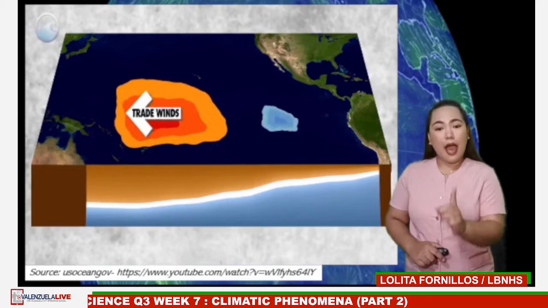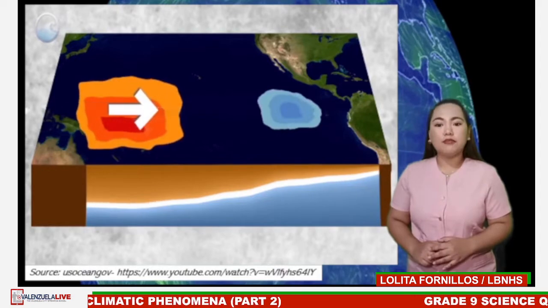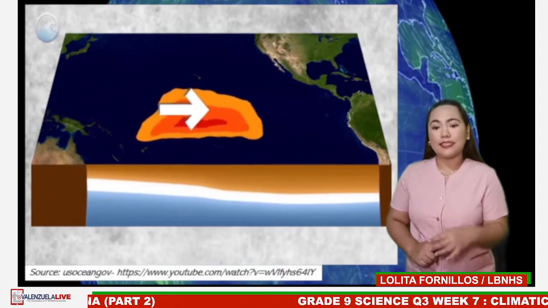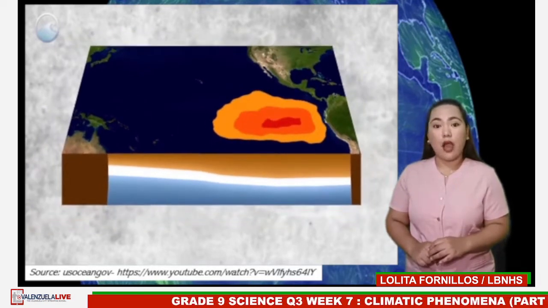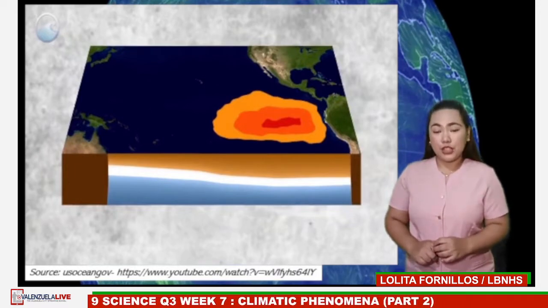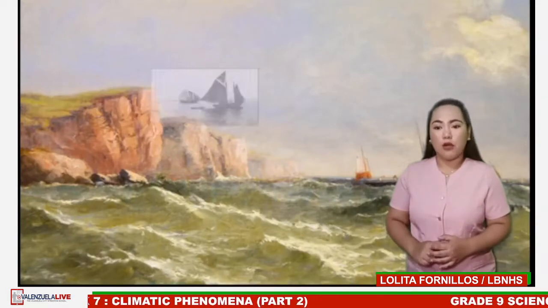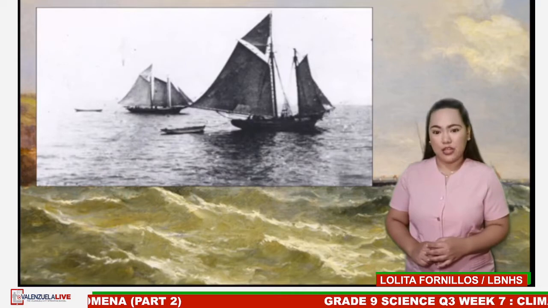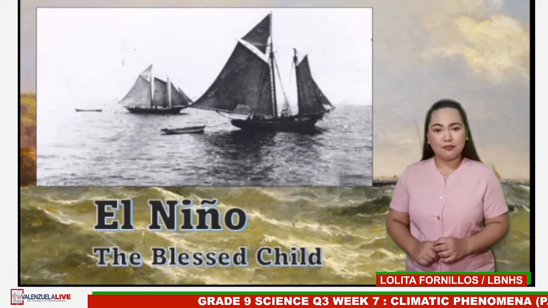El Nino happens when the trade winds weaken and the warm surface water moves eastward and reduces the upwelling of cold water off the coast of South America. South American fishermen in the 19th century, describing warmer waters during Christmas time, coined the name El Nino, a Spanish word for the Blessed Child.